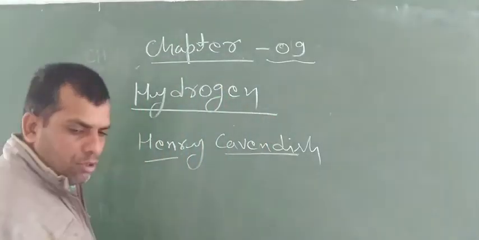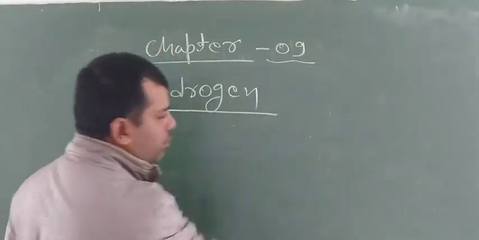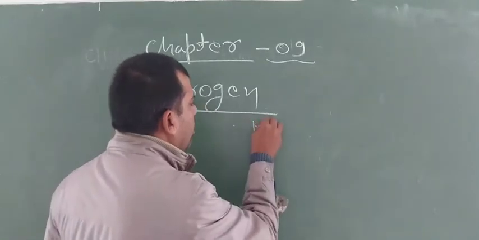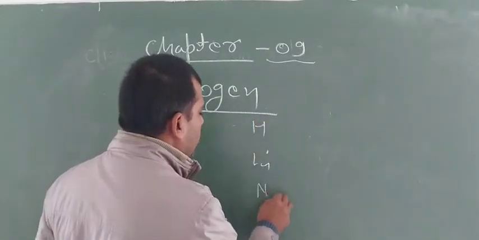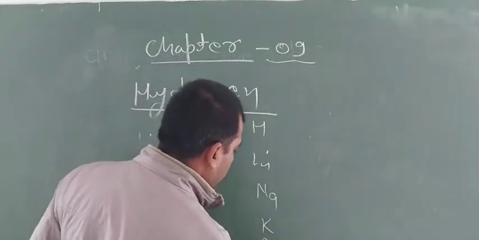Hydrogen is kept in first group with alkali metals: hydrogen, lithium, sodium, potassium, rubidium, cesium, and francium.